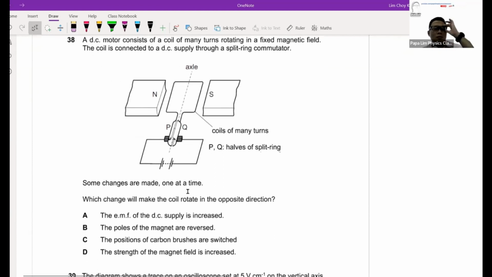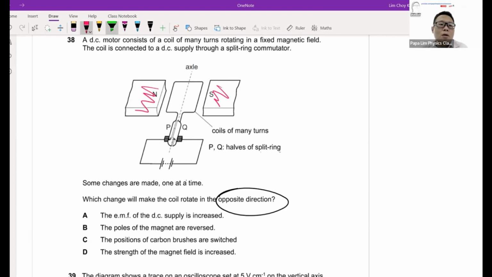For question 38, I would say quite simple. I just want to make sure it's the opposite direction. For your DC motor, you just need to reverse one of the possible inputs. For example, I can reverse the North Pole and South Pole, or I can reverse the current, or I can reverse the battery. Any one I reverse, I actually have the opposite effect already. So straight away, you will know that the option I'm looking at is B.